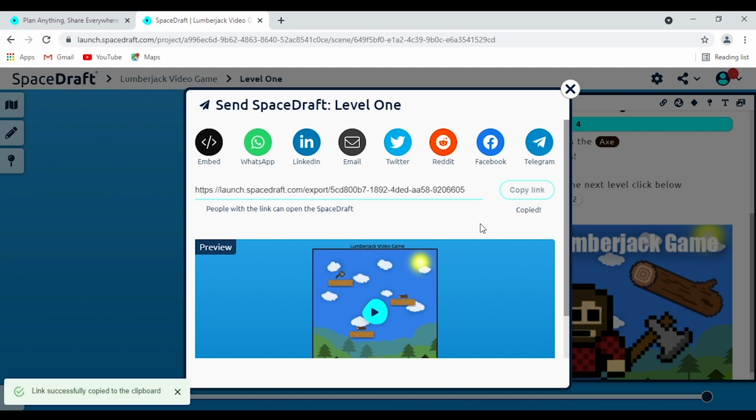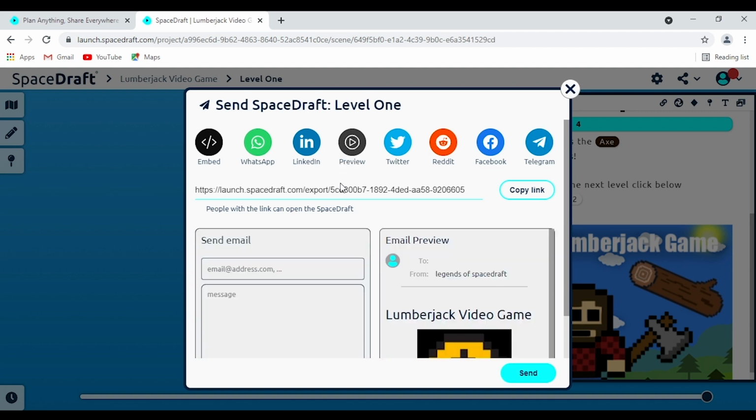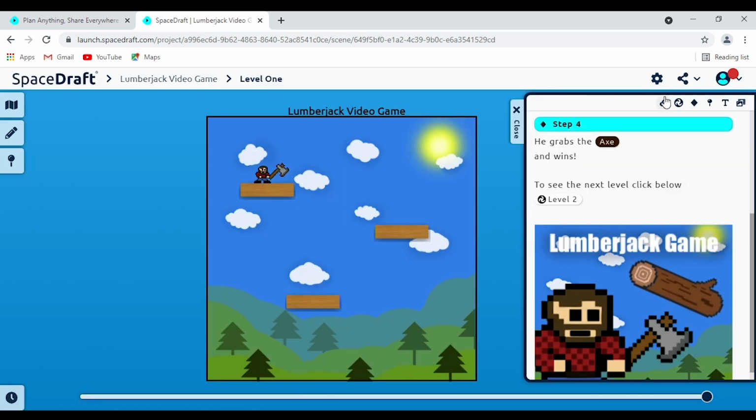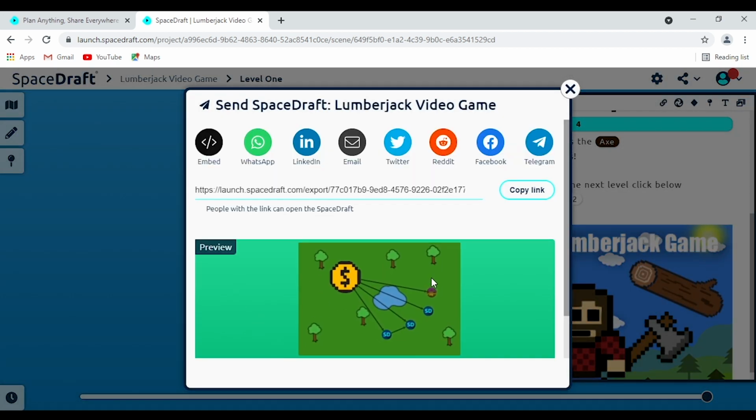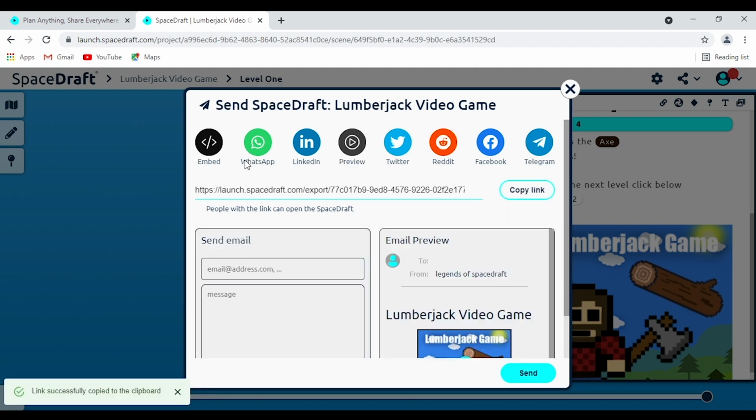So you can either copy the link and then you can just send them the link and they can view it that way. Or you could send it to them on all these different options here, like an email or something, pop in the email, send it to them, whatever works. Or if you don't just want to send the one scene, you can send the whole project. And that's going to come up here with the image we saw before, showcasing all the different scenes we've put in. Again, you can copy the link, you can send it in an email, and all sorts of different stuff. There's a lot of different ways that you can export it off for the world to see. So that's certainly pretty cool, isn't it?